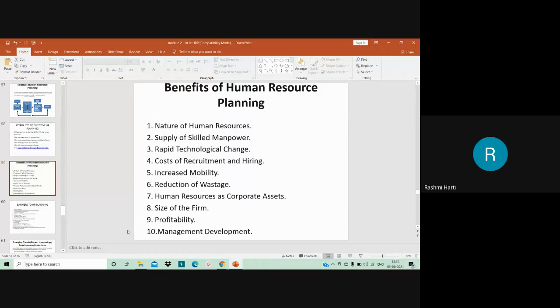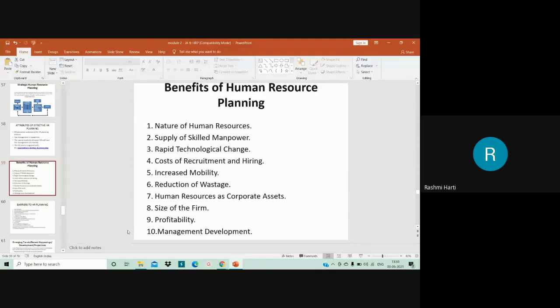Okay, skilled manpower, that is one of the planning. So if an organization has better human resource planning, then obviously you have talented and skilled employees in any organization. Okay, so you will be recruiting the right level of business firms also.